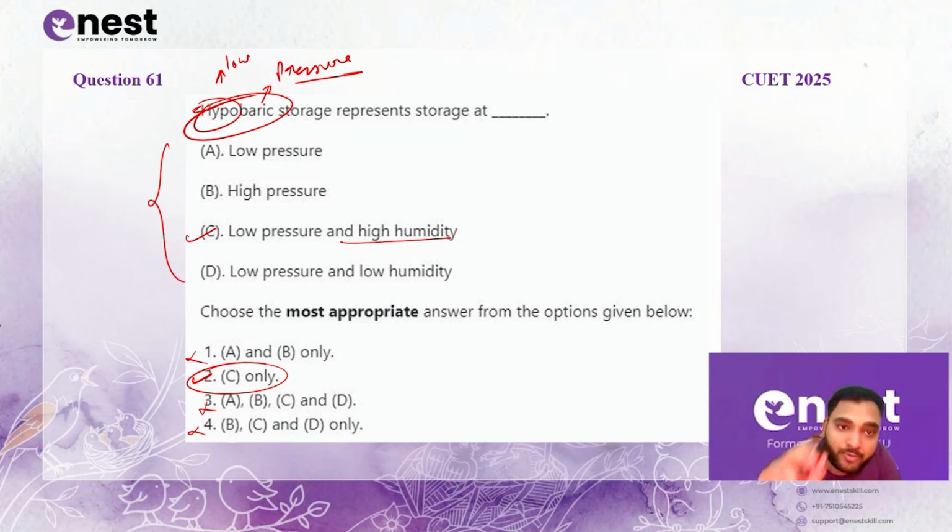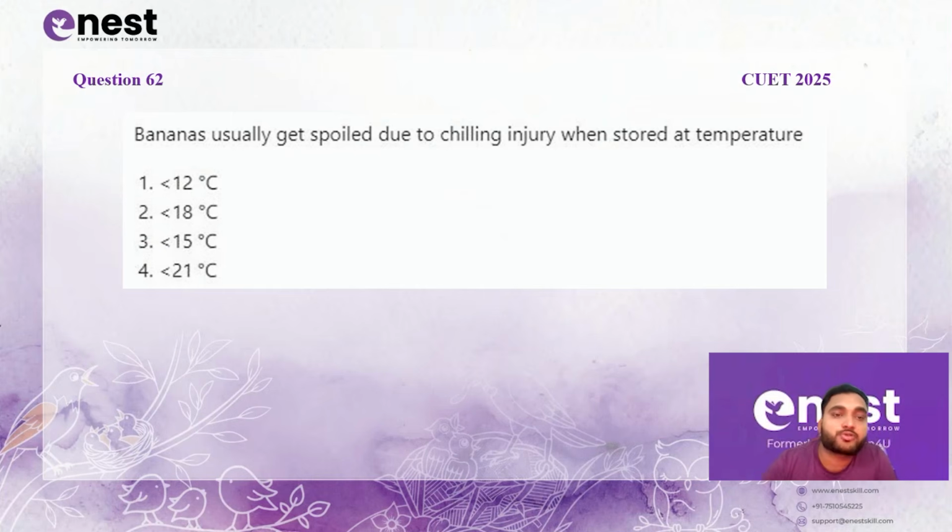So always remember, hypobaric means low pressure, and hyper, when people say that you have become hyper, that means it is very high. Okay, so hyperbaric means high pressure and hypobaric means low pressure. So I hope the option was clear to all of you. Let's proceed on with the next question.